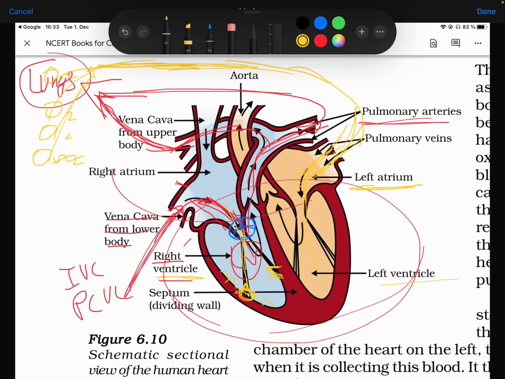So once it goes to the left atrium, it passes to the left ventricle. Same story here: papillary muscles, chordae tendineae, same story. We've seen it in the right atrium, but there's one more twist here. This AV valve this time is not tricuspid, it's bicuspid. There are two divisions, so it's called bi. Bi is two, right? Tri is three, so three divisions, tricuspid. Bicuspid is also called the mitral valve. That's just the other name, just extra information again.